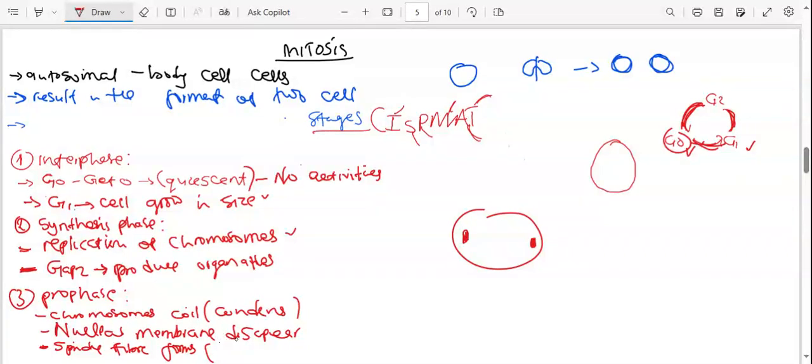They contain what we call microtubules. Microtubules will attach the chromosomes to the cytoplasm. Let's say the cell is now at the center and these are chromosomes. They will be separated through these microtubules that I'm drawing.